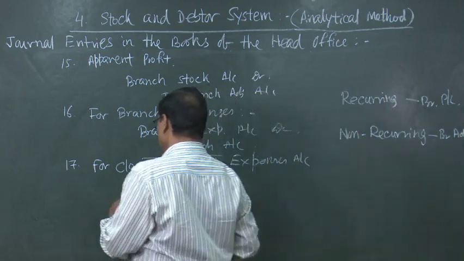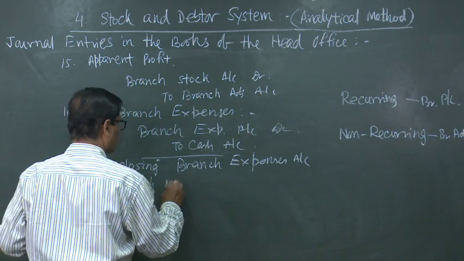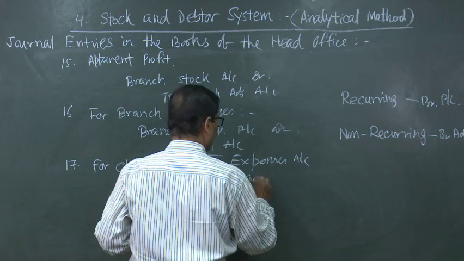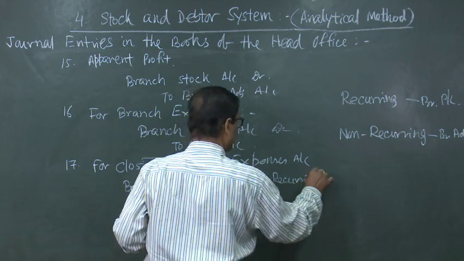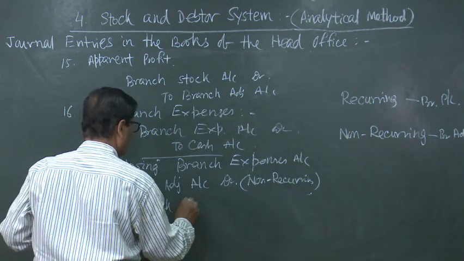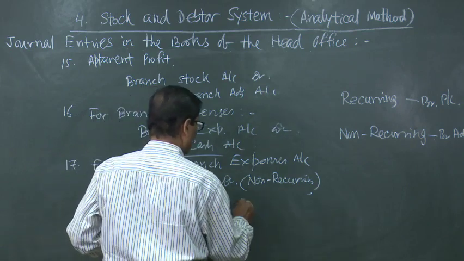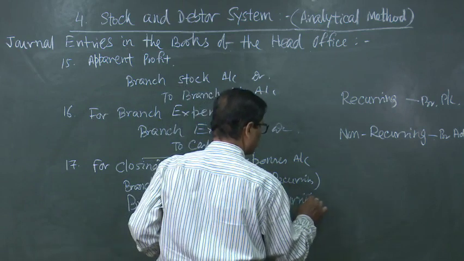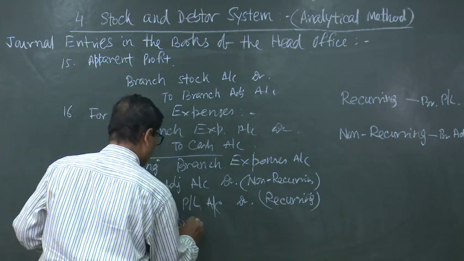So, the entry will be branch adjustment account debited with the non-recurring expenses and branch PL account debited with the recurring expenses to branch expenses account.